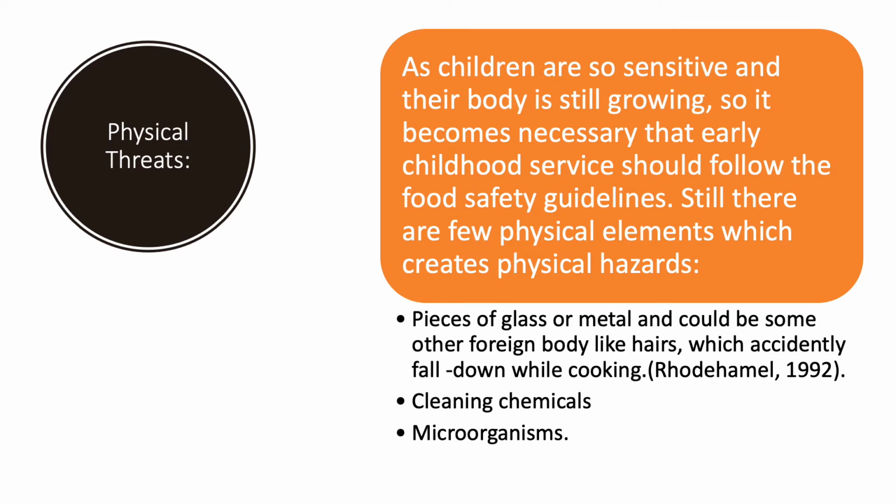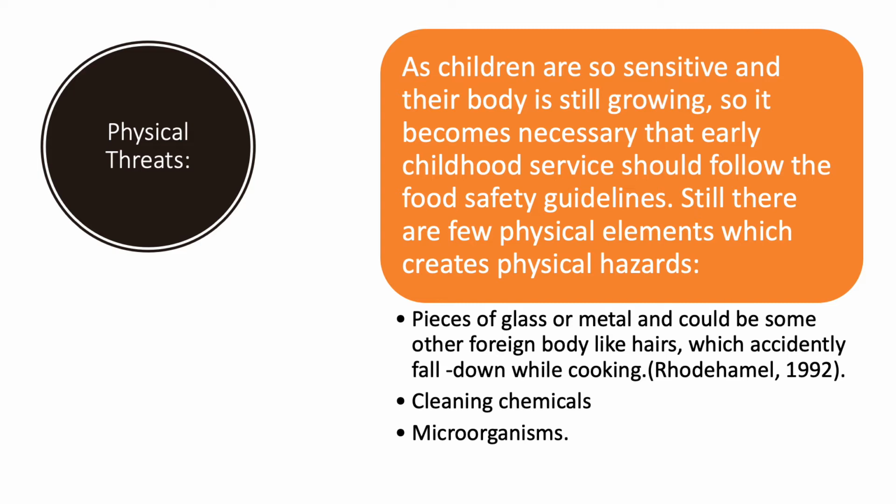Physical threats. It is also one of the serious risks that cause food poisoning, as children are very sensitive and their body is still growing, their immune system is still developing. So it becomes necessary that early childhood services follow the food safety guidelines in order to maintain safety in food preparation.